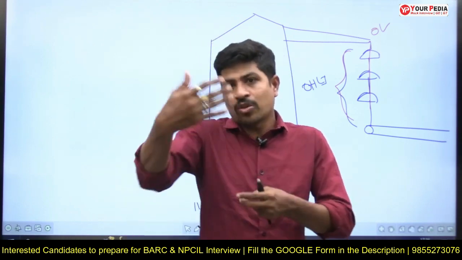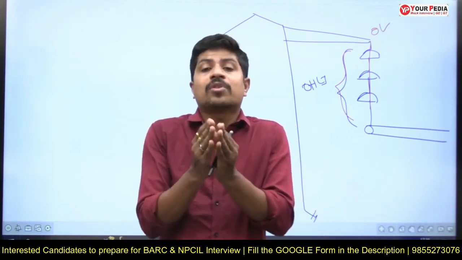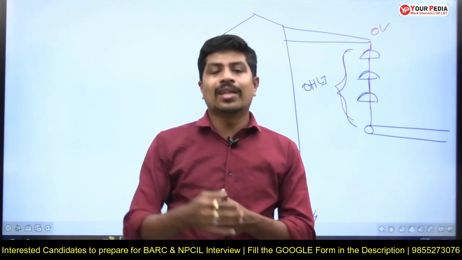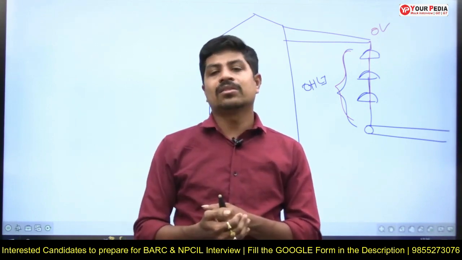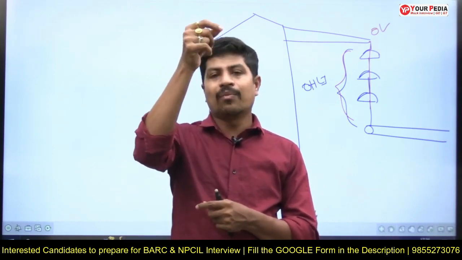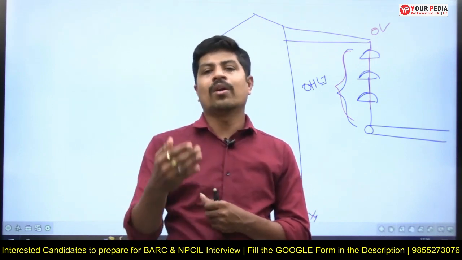Now the next question can be like this: what are the different types of neutral grounding? For NPCIL students, the answer is like this. Solid or effective grounding means we put one wire connecting the neutral to ground, whose resistance is almost 0. That is called solid grounding or effective grounding.